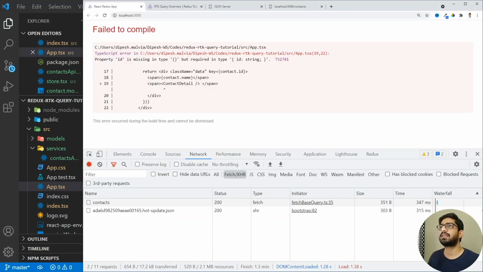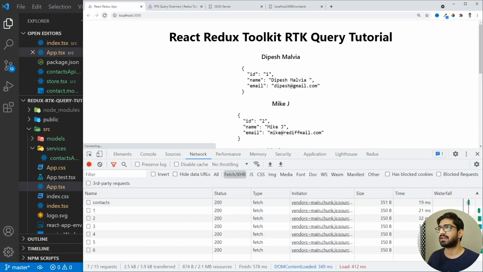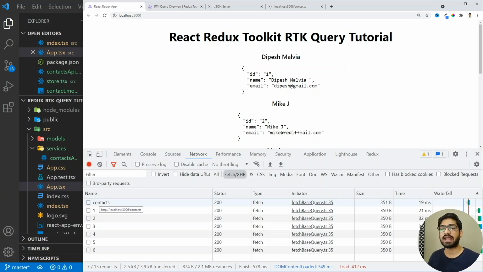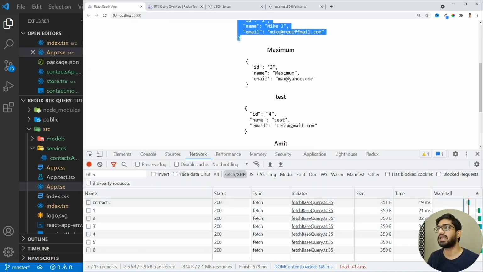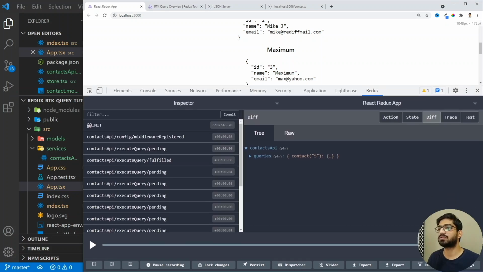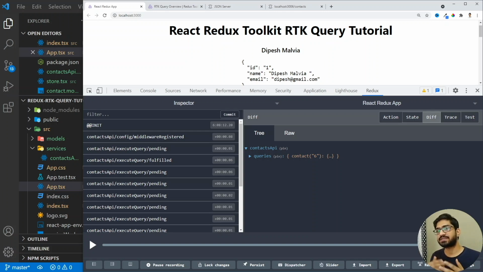So if I go here and if I refresh my page, then you will see that if I refresh it again, then you will see that we have the loading, we have fetching, and then we have all the contact lists. So this will be all the contact lists, and then we make an API call to get individual contact, which is this individual contact. So this is the contact, and this is the detail of the contact. So if I go to the Redux tab, and let's go to the Redux tab, let's refresh it again, then we will see that we have a lot of steps happening.